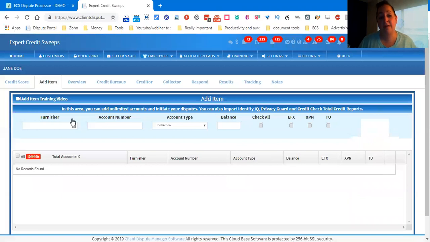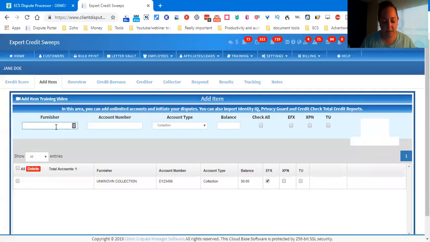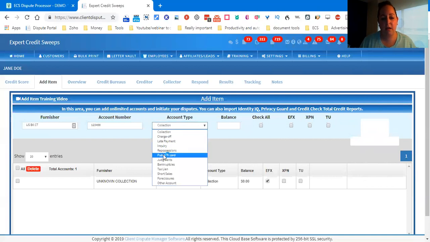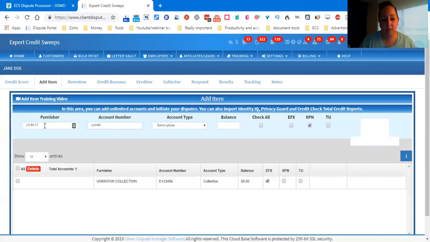Okay, so now we are in Jane Doe's profile on the client dispute manager, and we are going to add it in. Let's have unknown collection. Account number is D123456. The collection balance, let's just say 0. We're going to choose Equifax and then save. Okay, let's choose another one on Experian. U.S. Bankruptcy Court, account number 123456. This is going to be a bankruptcy, no balance. We're going to choose Experian, save. Okay, and then lastly, we're going to choose.